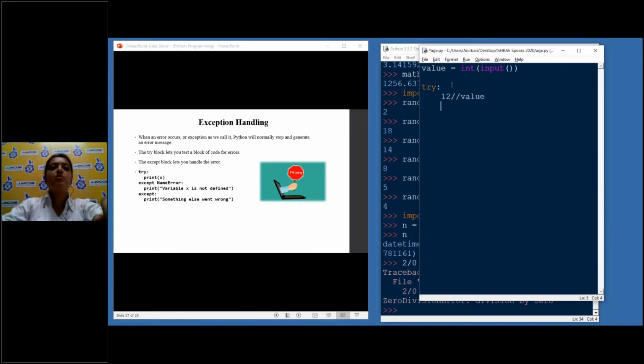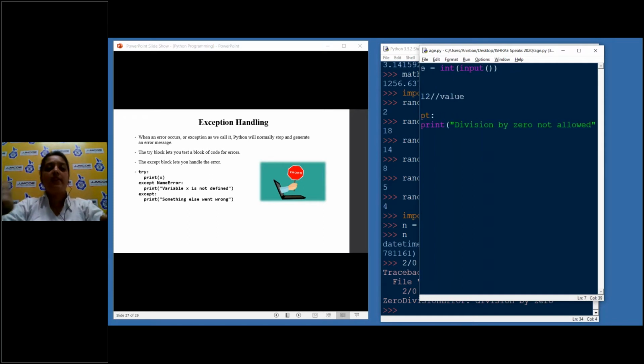Okay, so in the try portion, what you write is you test a block of code, the actual code, and in except, what you write here, print. In case of any error, like if the zero division error is there, we write division by 0 not allowed.